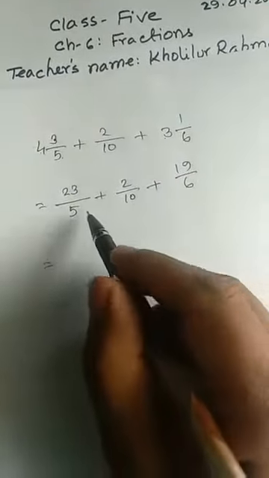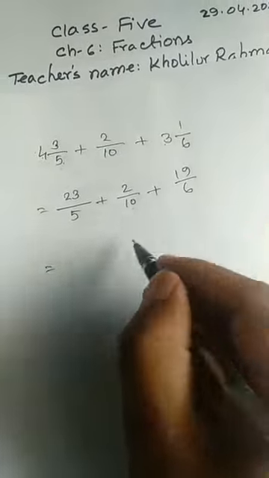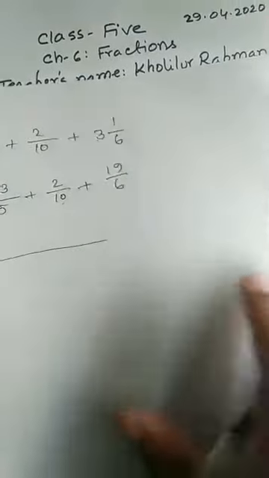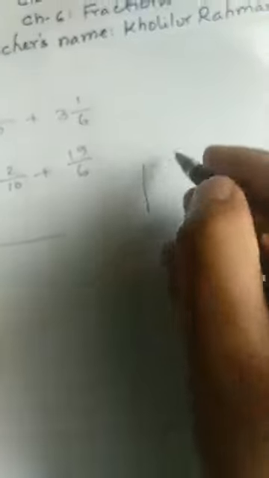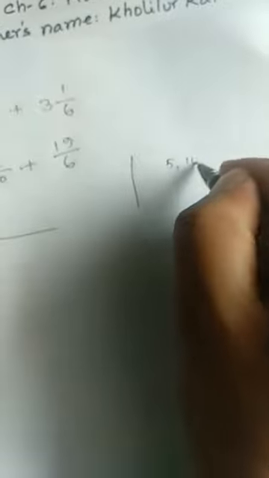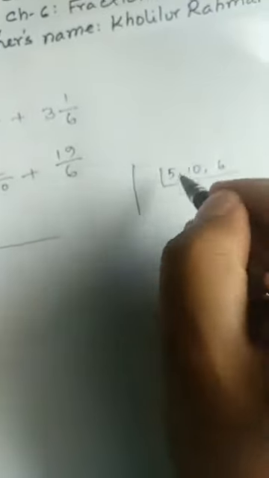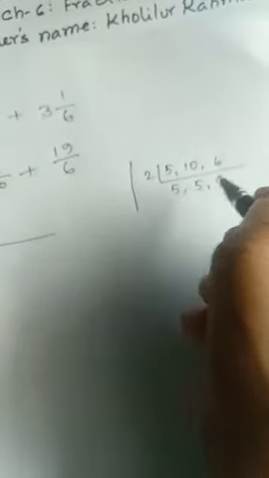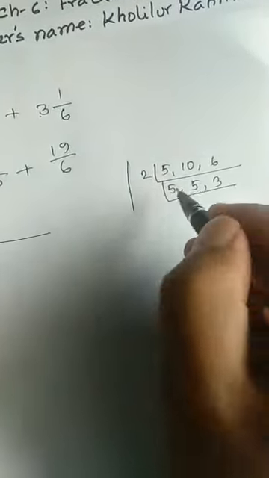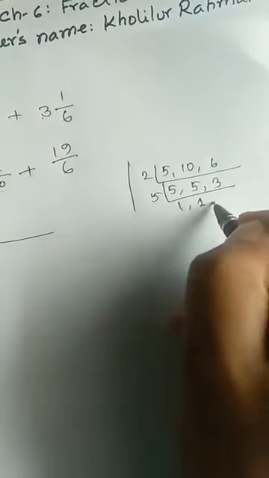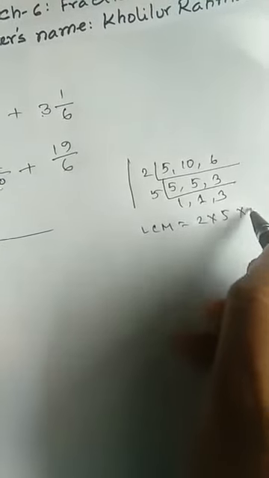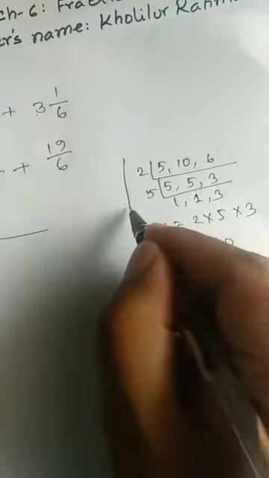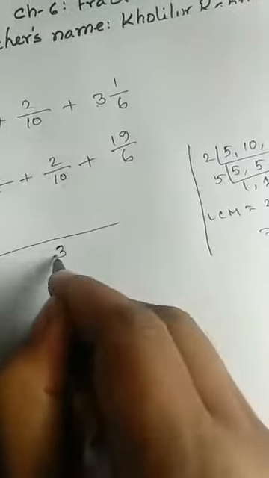Now what's your duty? You have to find the LCM of 5, 10 and 6. What is the LCM of 5, 10 and 6? If you are not able to say orally, then you have to do rough inside. You see, I can divide it by 2 first. 5, 5, 3. Now I can divide it by 5, 1, 1, 3. So LCM will be what? Tell me. 2 into 5 into 3 equals 30. Am I right? So I have to write here 30.